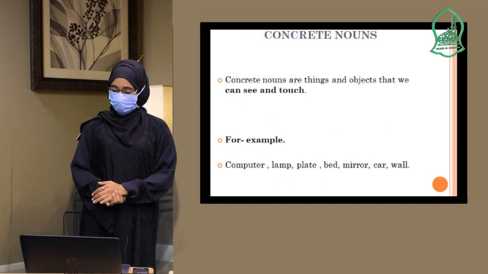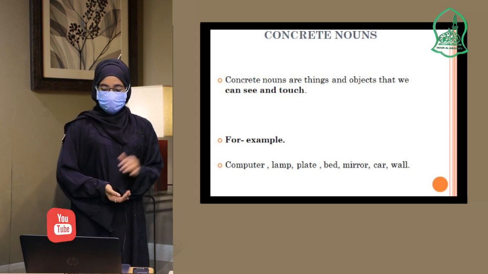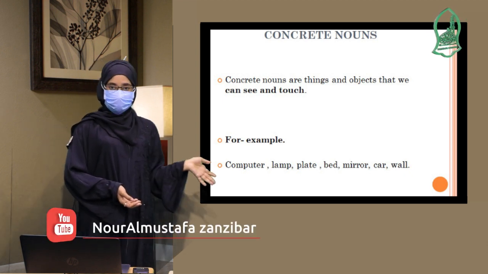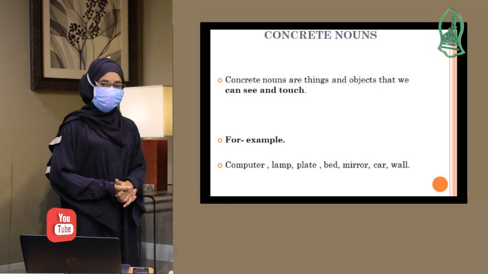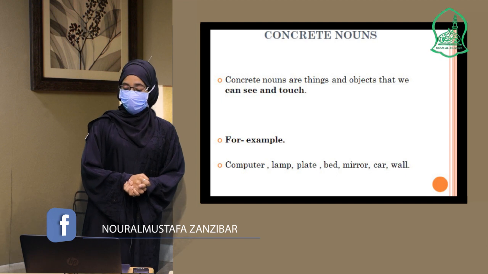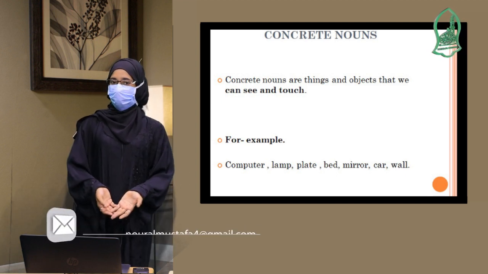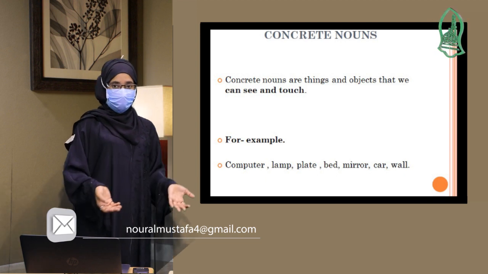The next type of noun is concrete nouns. What are those concrete nouns? Concrete nouns are things and objects that we can see and touch. For example, computer, we can touch computer, right? Lamp, plate.